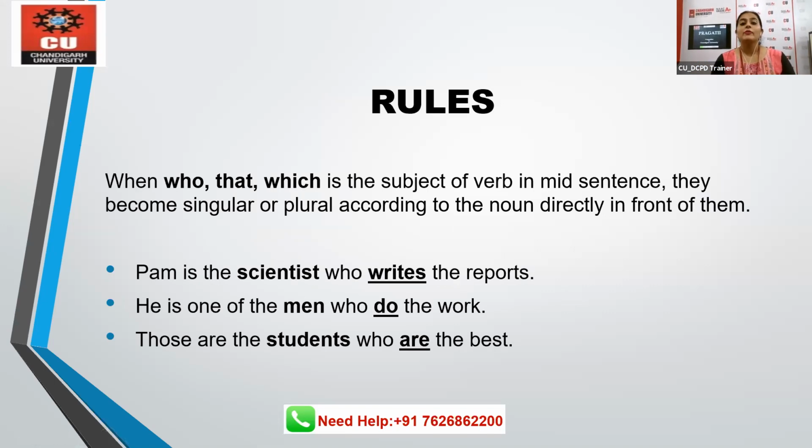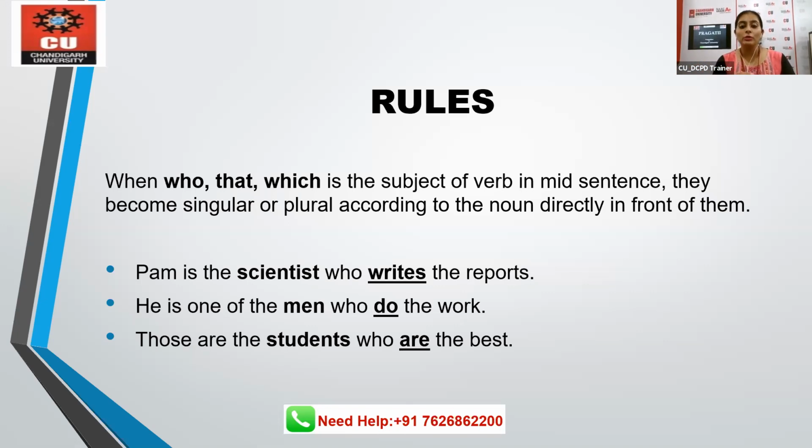The next rule says, whenever we have who, that, which within the sentence, in the middle of the sentence, they become singular or plural according to the noun directly in front of them. Right? So Pam is the scientist who writes the report. Scientist is the noun here, singular in nature. That's why we will write writes. He is one of the men who do.